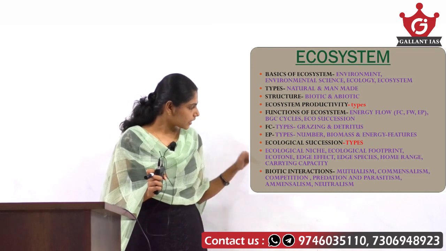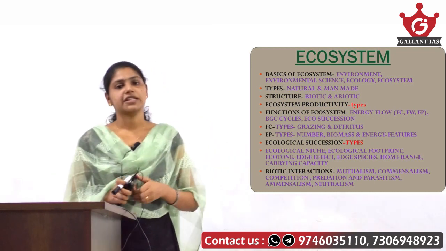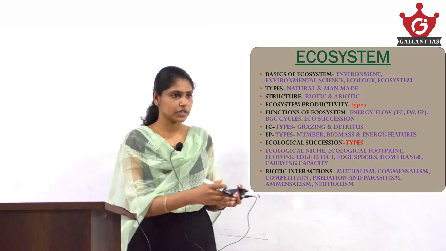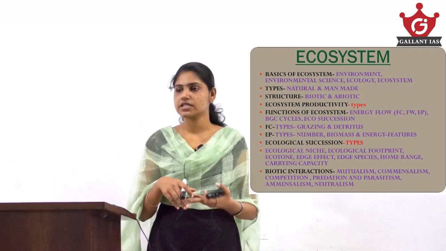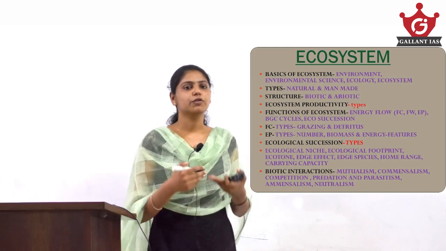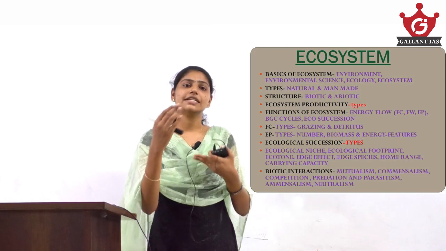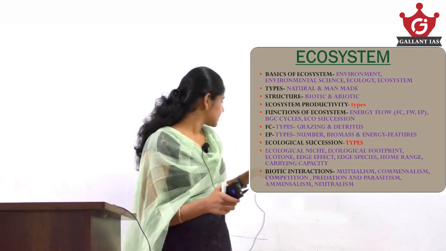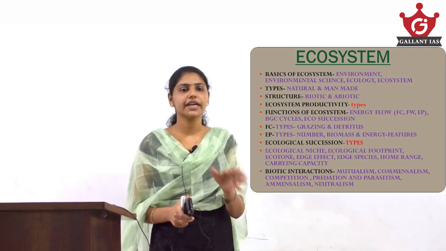Coming to biotic interaction, another very important part. We know the biotic components, the living creatures in our ecosystem, depend on each other for their survival, for their food or for their habitat. That interdependence is denoted by biotic interaction.